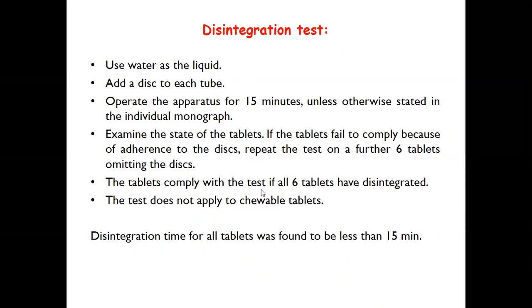The tablets comply with the test if all 6 tablets have disintegrated. The test does not apply to chewable tablets. After performing the disintegration test, the disintegration time for all tablets was found to be less than 15 minutes.